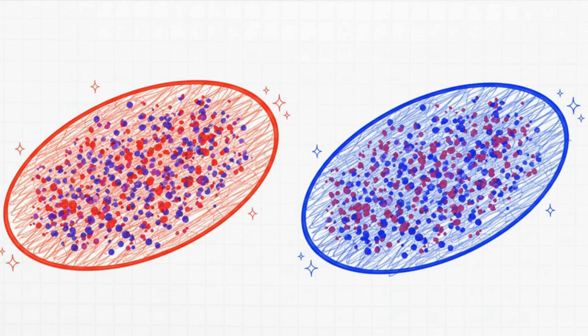After repeating this process, E step, M step, E step, M step, the algorithm converges. And the result is, well, it's beautiful. We end up with these nuanced, elliptical clusters that perfectly capture the true underlying shape of the data in a way that the simple spherical clusters of k-means never ever could. It's like going from a child's crayon drawing to a masterpiece.